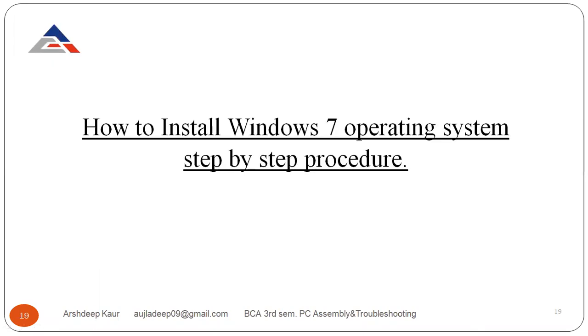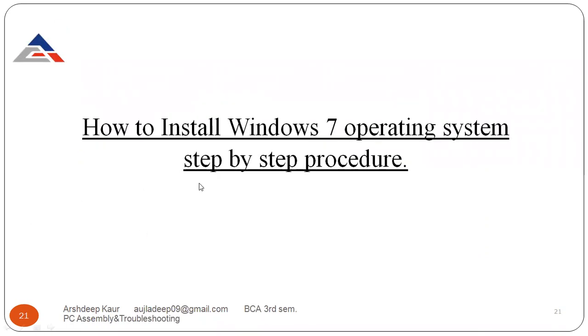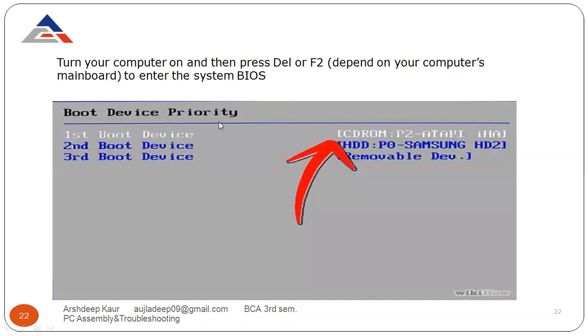Now, how can we install the Windows 7 operating system? Step-by-step procedure. The operating system can boot by flash drive, that is a bootable pen drive. Then we have a bootable CD, DVD or hard disk. Now see, how can we install the Windows 7 operating system?